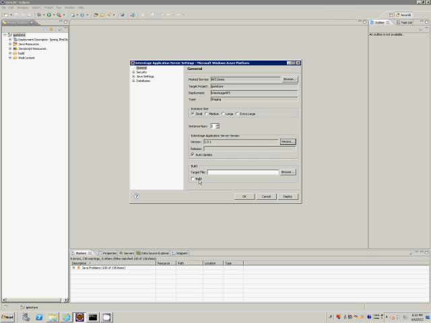Next, we enter information about the build. If we already have a WAR file that we want to use, we can specify it in the target file field. To have the plugin build the project for us, we can select the build checkbox. For this demo, we'll select the build checkbox.